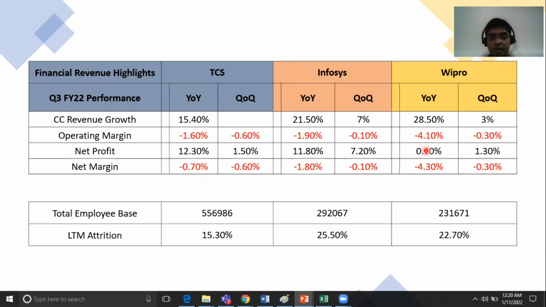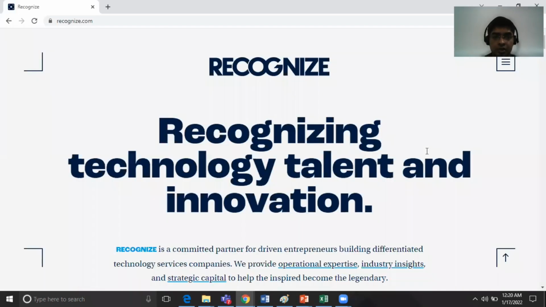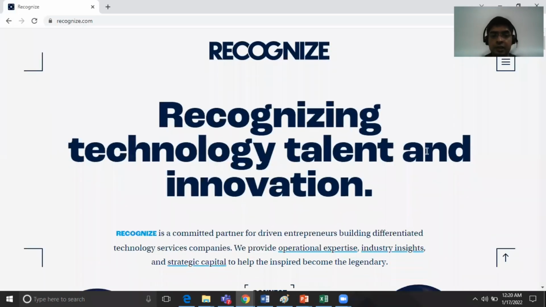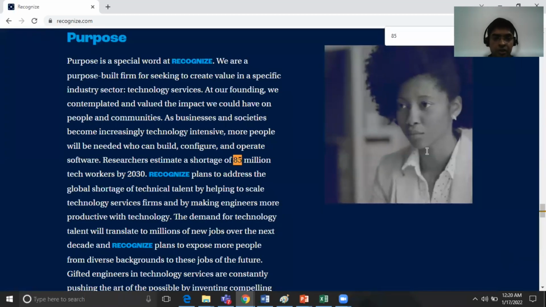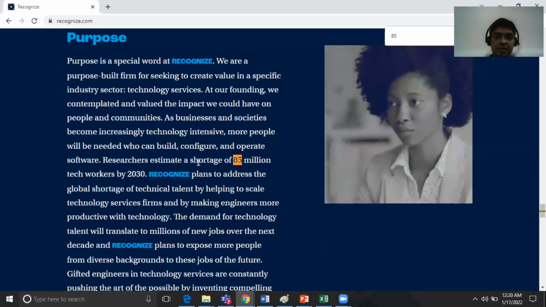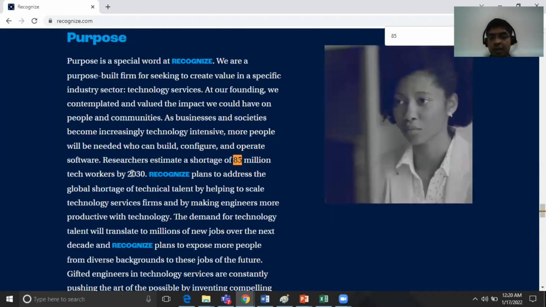It is expected that in the years to come, the attrition would increase. And let me quote an example of one of the organizations named Recognize. On the website, it has been mentioned that researchers estimate a shortage of 85 million tech workers by 2030.